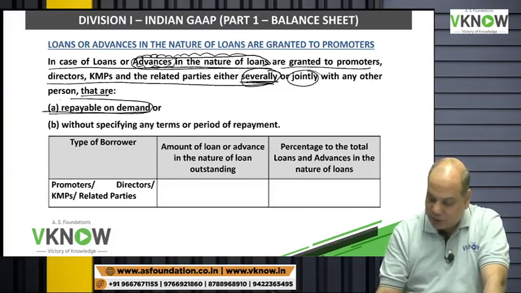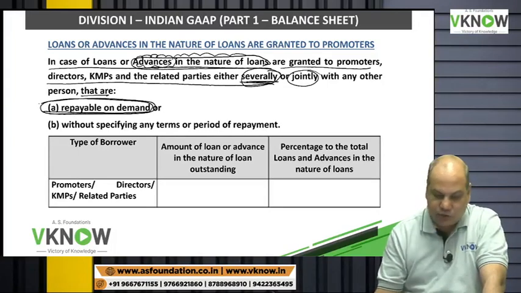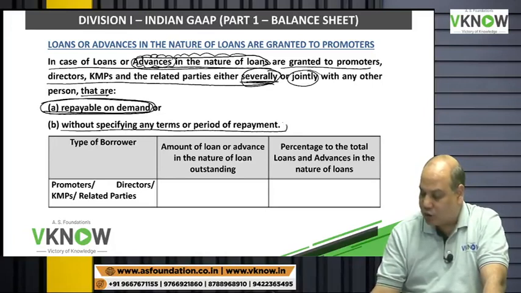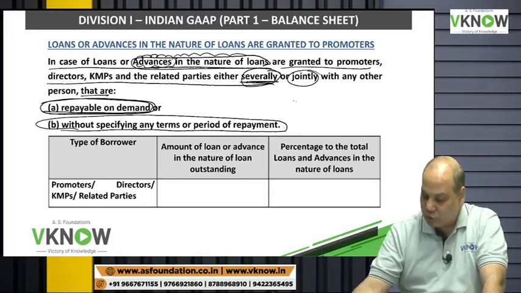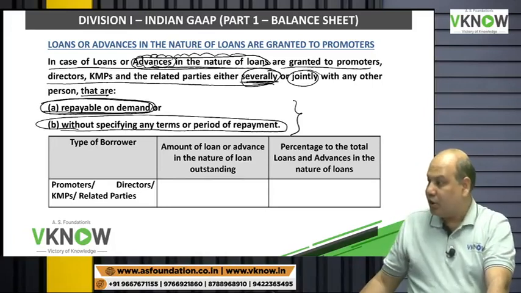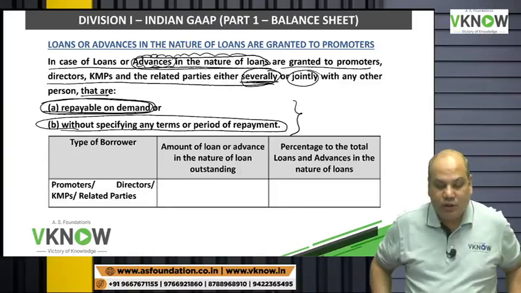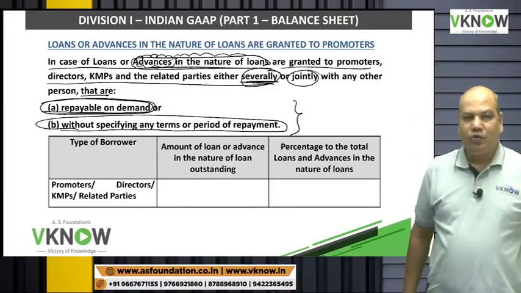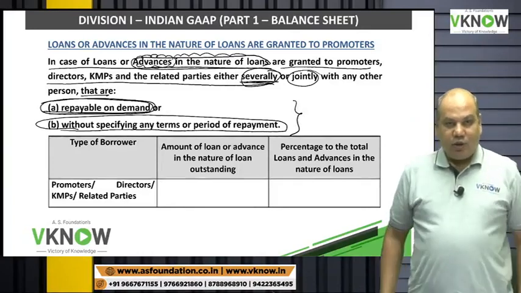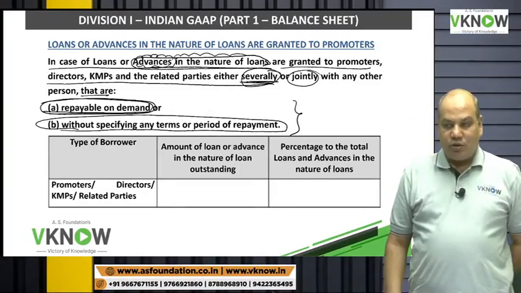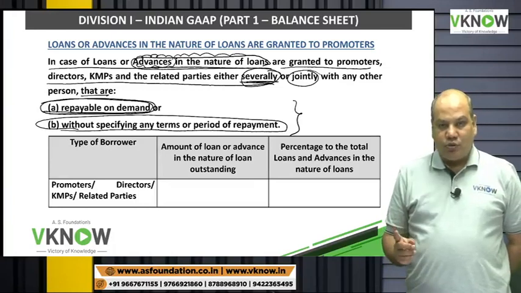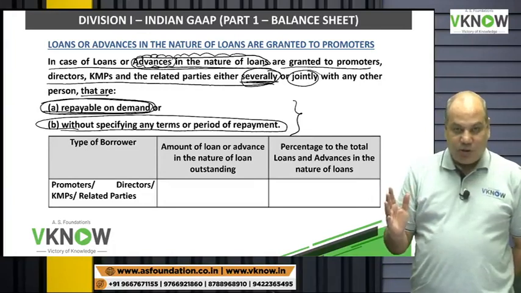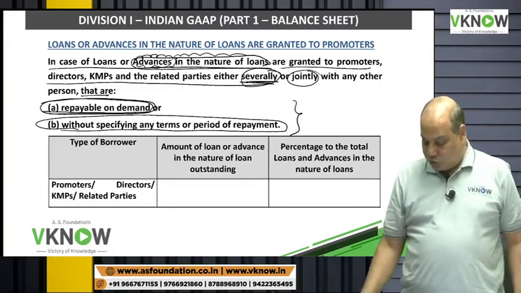Repayable on demand means any time they can be asked for and without specifying any terms or period of repayment. So loan is given, period is not defined. Whether the party will pay after 3 years or 5 years or 10 years. Then this amendment in Schedule 3 says, if you have given such loans which are repayable on demand and where the time is not specified, give the following disclosure.